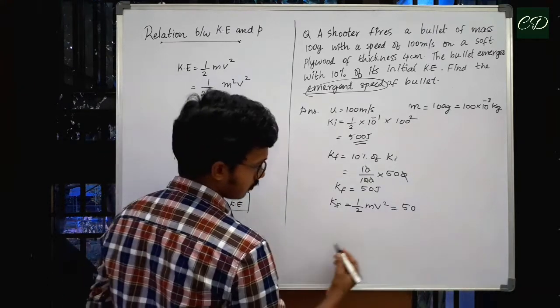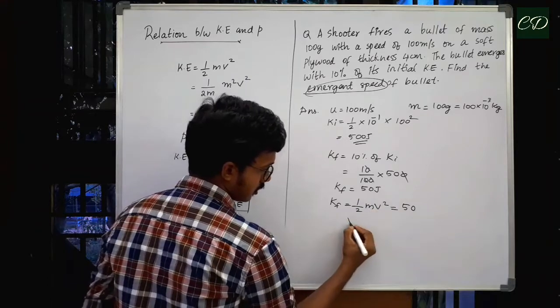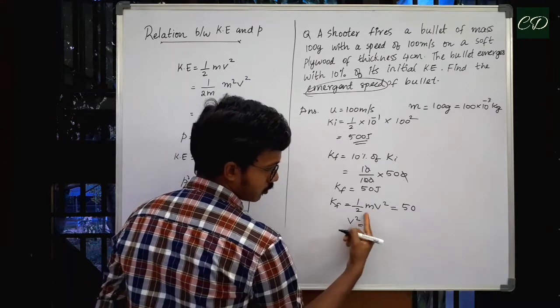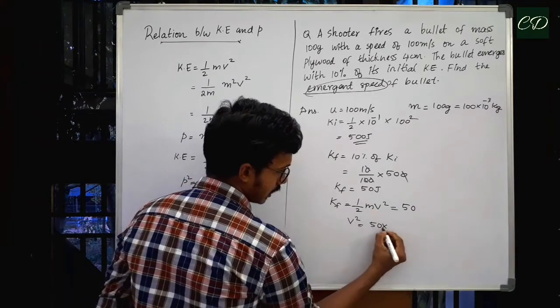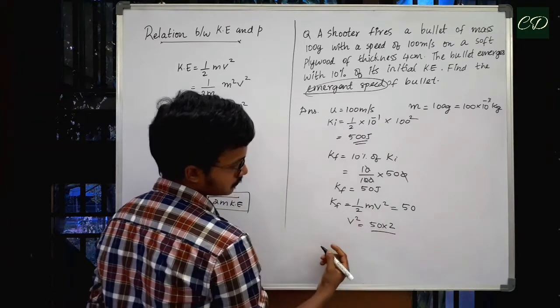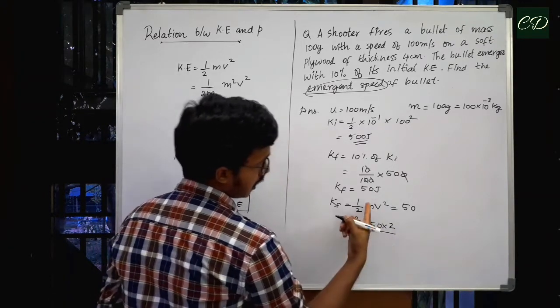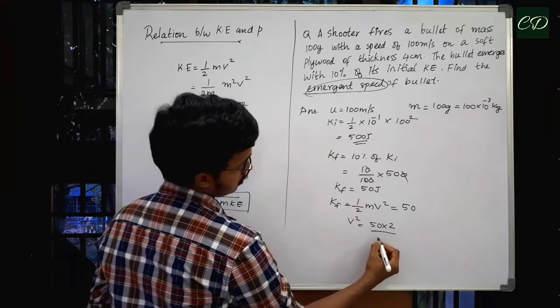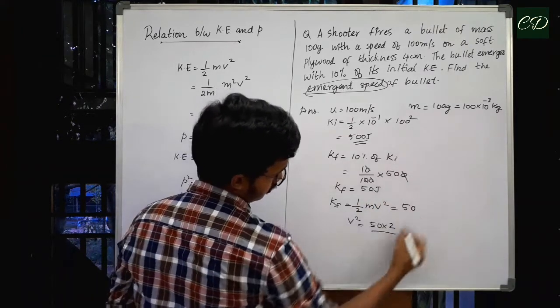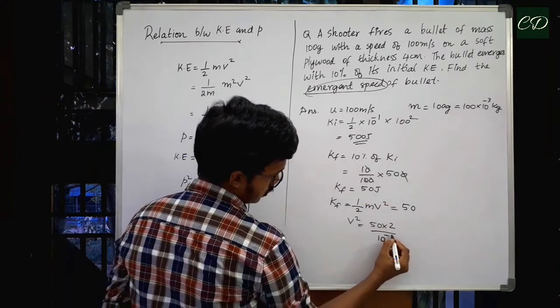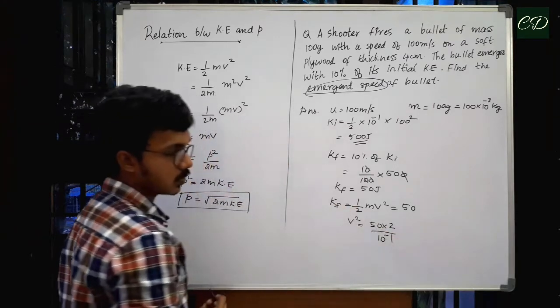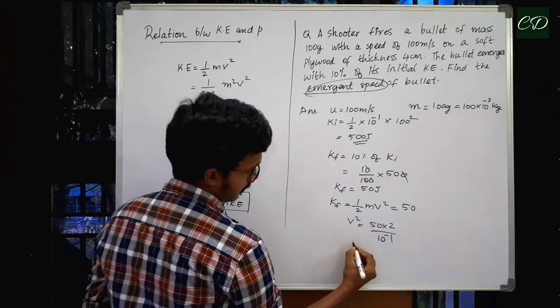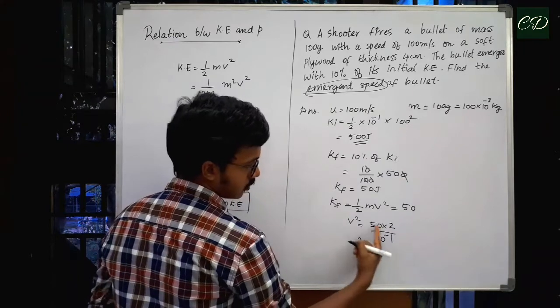If we substitute and rearrange, v square will be equal to 50 into 2 divided by m. Mass is 10 power minus 1. So we'll be getting v square equal to 100 into 10.